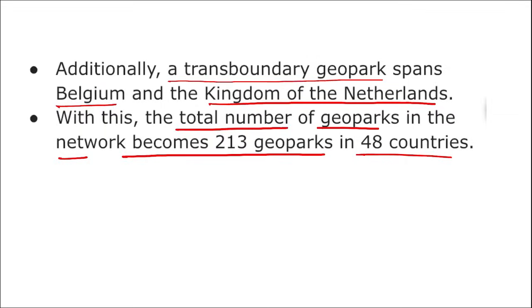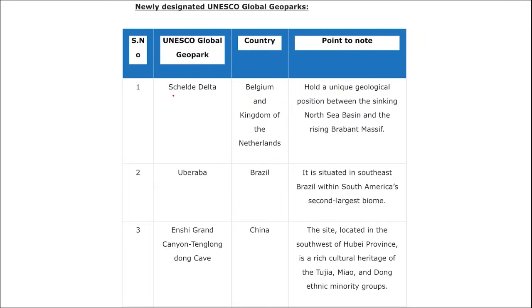Apart from this, let's see some of the geoparks, right? Such as your Scheldt Delta Geopark, that is Belgium and the Kingdom of Netherlands. Then Uberaba, that is in Brazil. Anji Grand Canyon, that is in China. These are some of the geoparks, right? Take a note of this. And for further details, you can read our PDF. You will be given a detailed sketch in that.